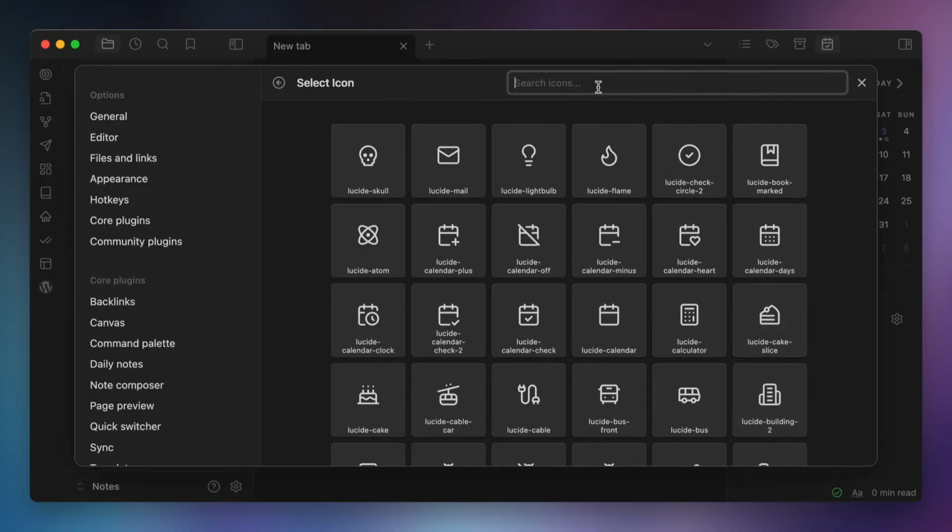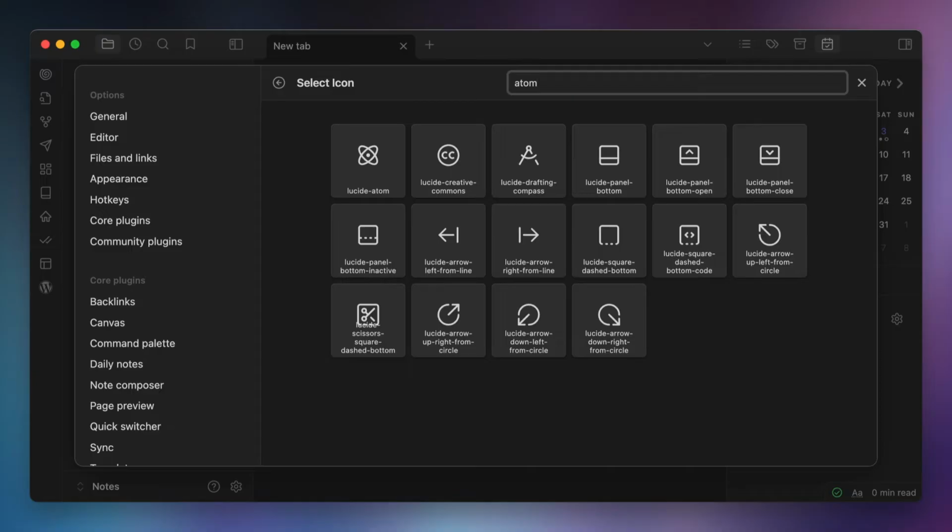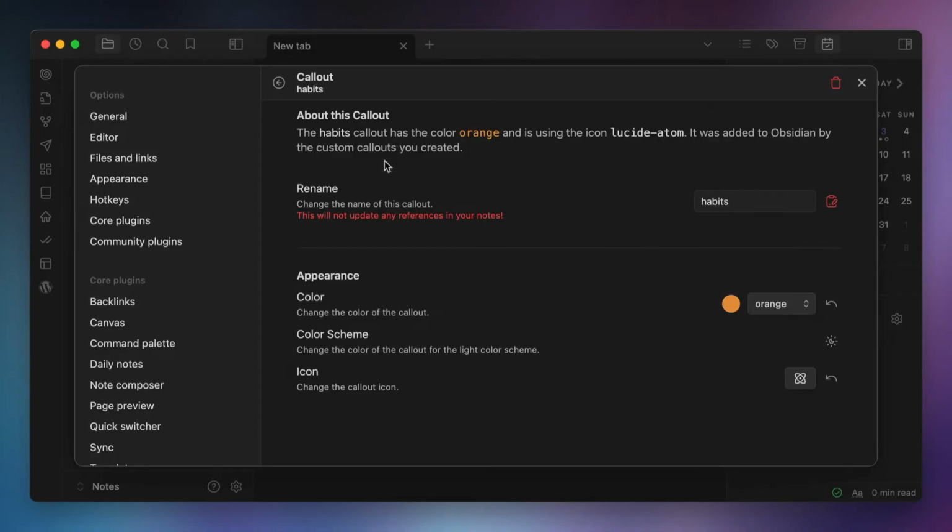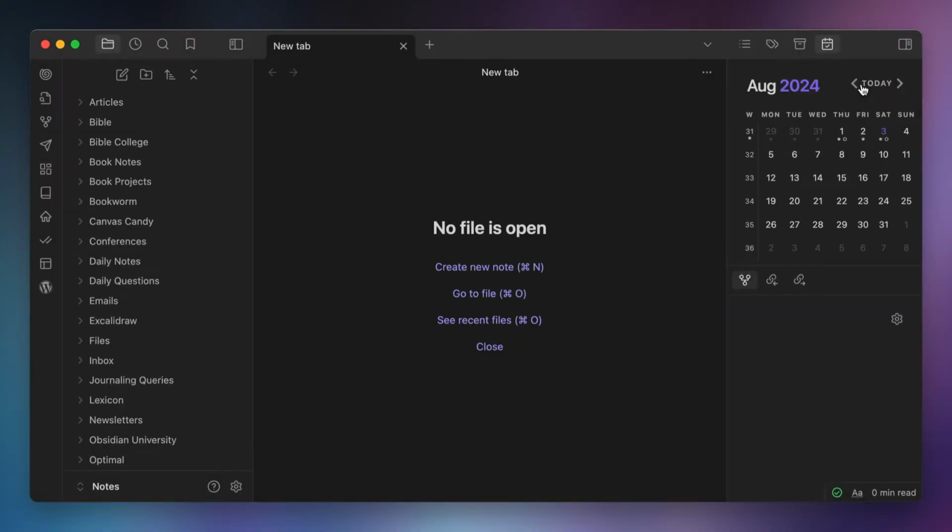You can search the icons by clicking up here and typing text in the bar. And in this case, I'm using the lucide-atom icon. When I think of habits, I tend to think of Atomic Habits by James Clear, so I feel like this icon really represents what this callout is all about. Once you've set the name, the color, and the icon, you can close the settings, and you can now call this custom callout whenever you create a note with a callout in it.